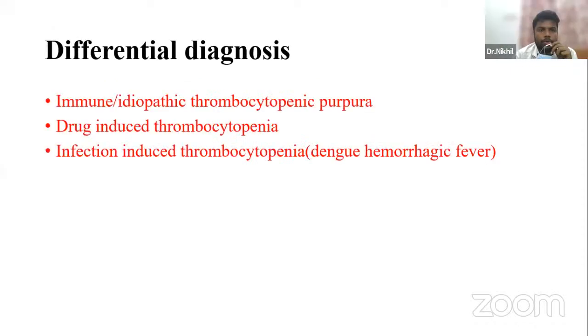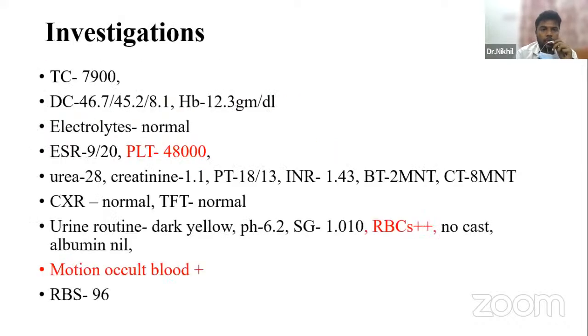Sir, for the time being, the differential diagnosis we have is mainly immune or idiopathic, drug induced, or infection induced. Moving to the investigations, total count was 7,900. Differential count was 46.7, 45.2, and 8.1 for neutrophils, lymphocytes, and eosinophils respectively. Hemoglobin was 12.3. Electrolytes were normal. ESR was 9 and 20. Platelets were 40,000. Urea and creatinine were within the normal range.